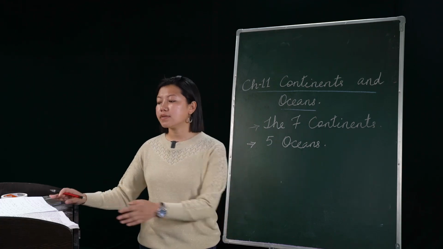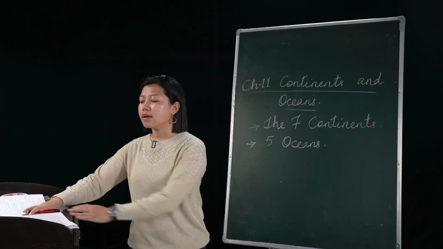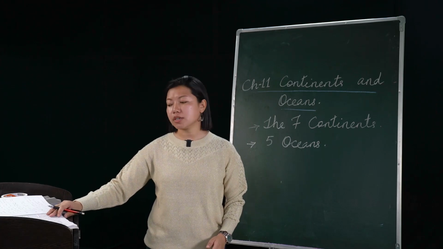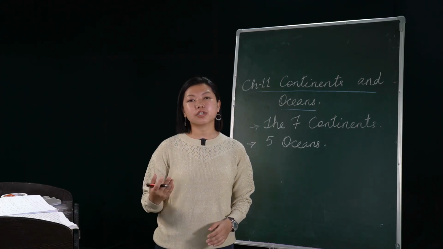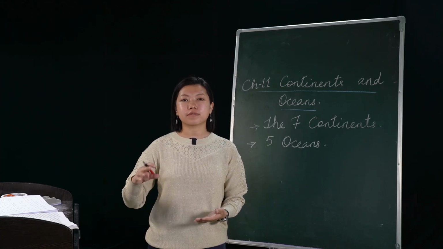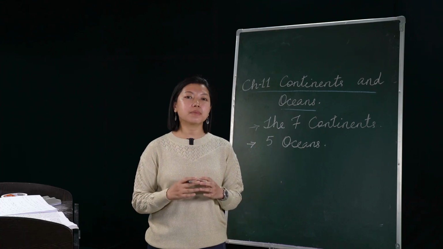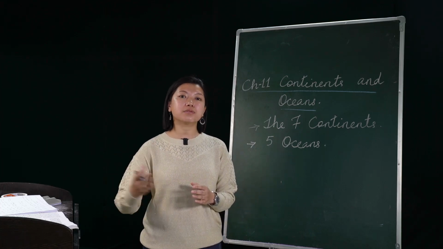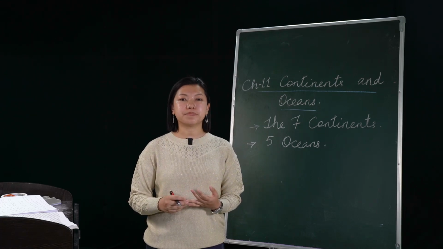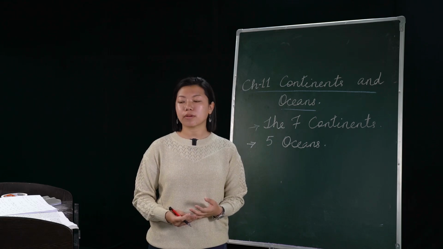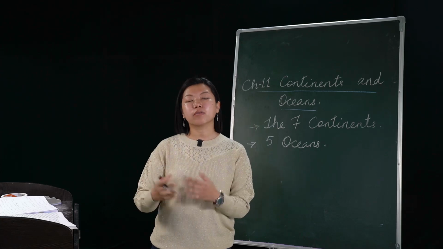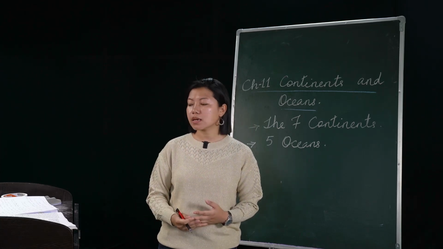Even India started setting up a station there, and the name of the station was Dakshin Gangotri. There were 21 members there, all from fields of science and art. These people stayed there, and they used to give reports to India about the weather and all the climatic conditions. Later on, some other countries also joined, and it is still going on. More and more stations are being built there.